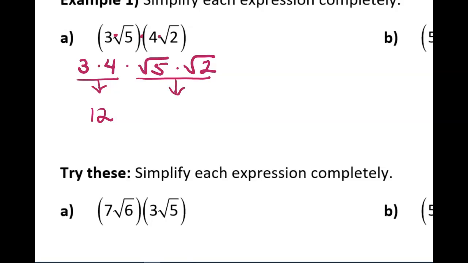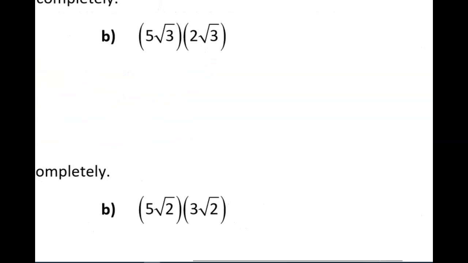Since both those factors are under a radical, when we multiply them together, we get the square root of 10. The result is under a radical. 10 doesn't have any perfect square factors, so that's fully simplified. All right, let's check out B.